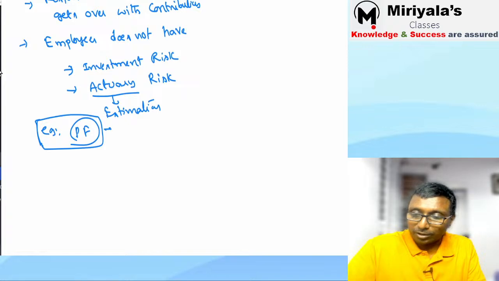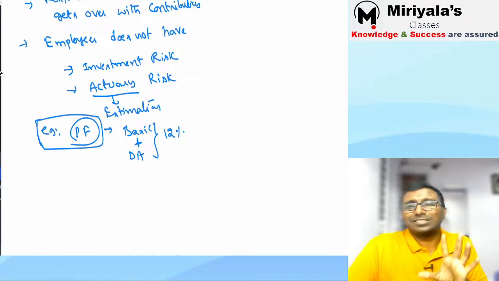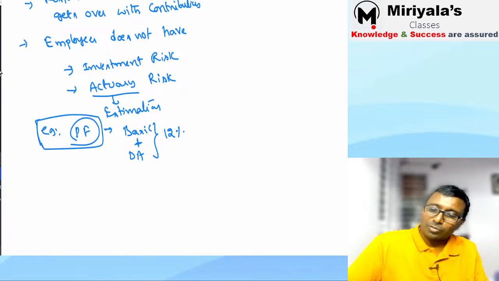With respect to provident fund, what will happen? Something like basic plus DA, and on that you are supposed to contribute 12%. There is some minimum amount, maximum, so many things are there. Forget about it, just an example. What should I do? My company is XYZ Limited.